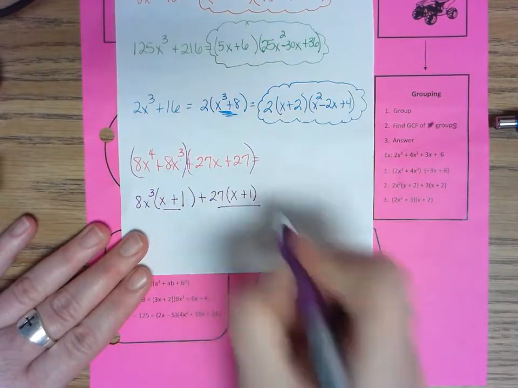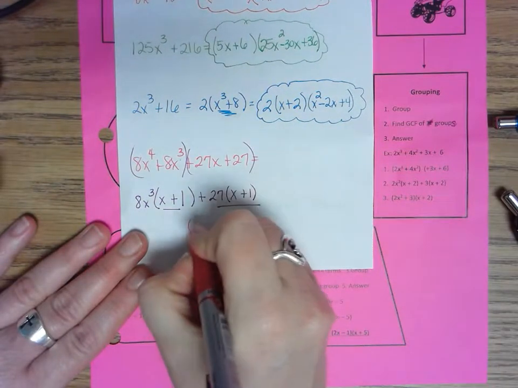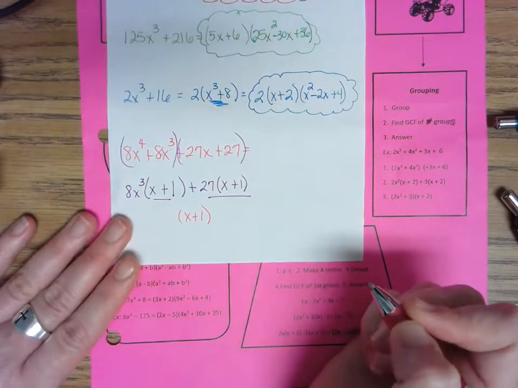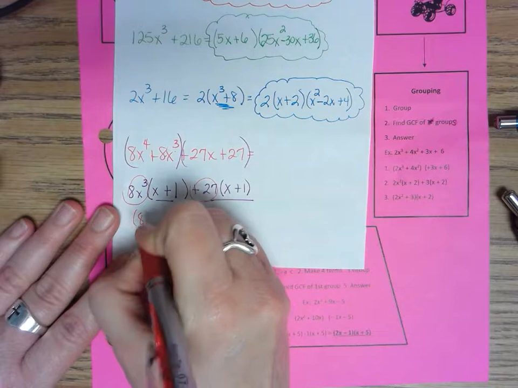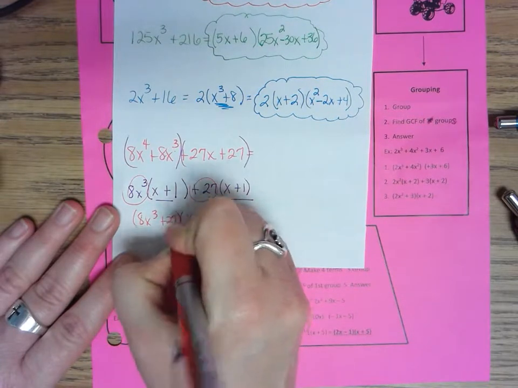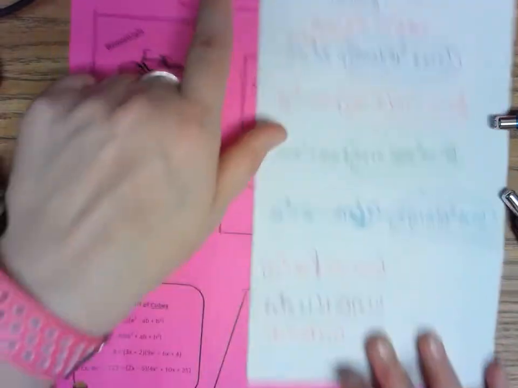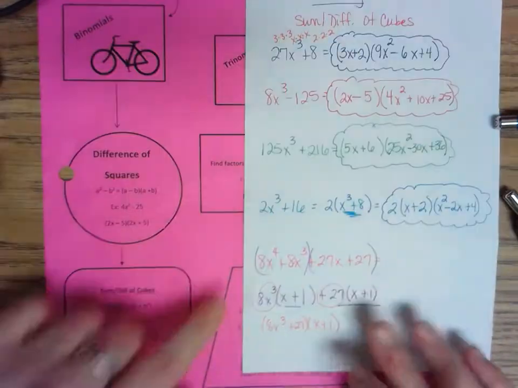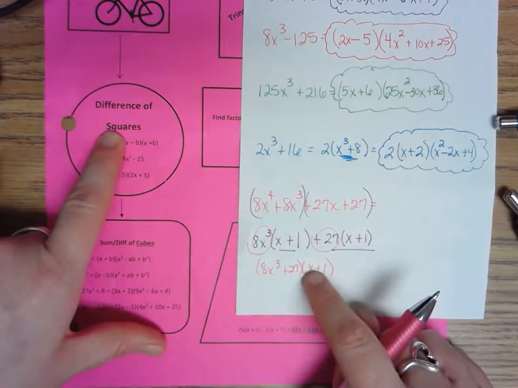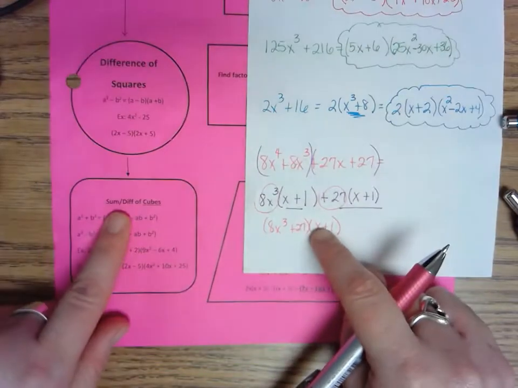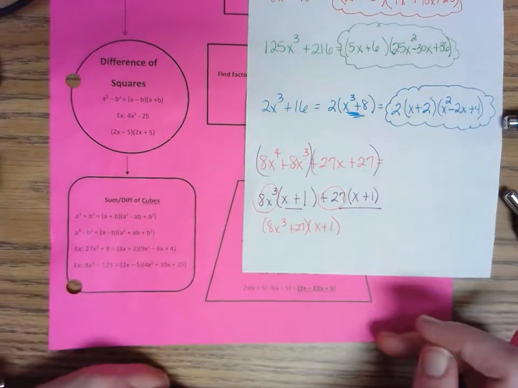Notice that these two match parentheses, so that's good. So that's one of my factors, is x plus 1. My other factor is the GCFs here. So 8x cubed plus 27. Now, my job is to check both parentheses. I already did greatest common factor. So I look here. This is a binomial. It is not a difference problem, and x is not squared. It's not a cube, because there's no x cubed, so it's done, it's prime.